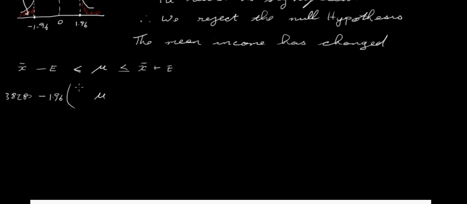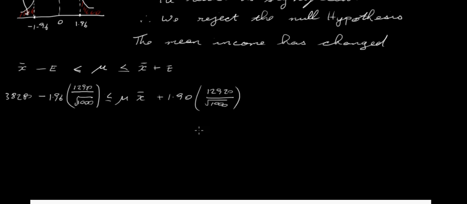So that's 12,920 over the square root of 1,000, and that is less than or equal to mu. And then you add it as well. So it's x bar plus our margin of error, which is 1.96 sigma over root n, which is 12,920 over the square root of 1,000.